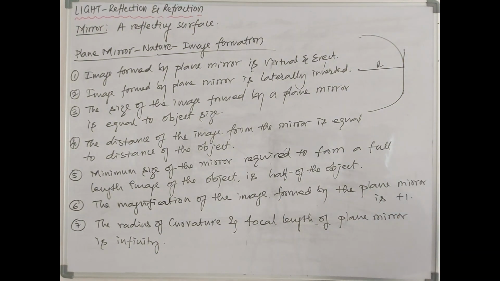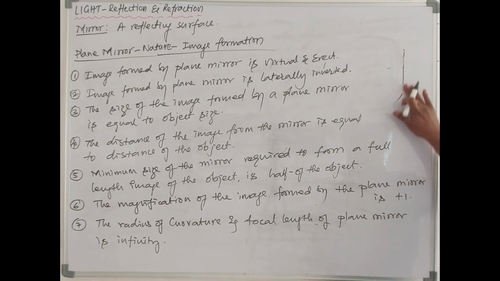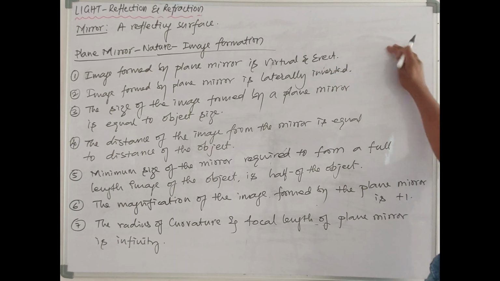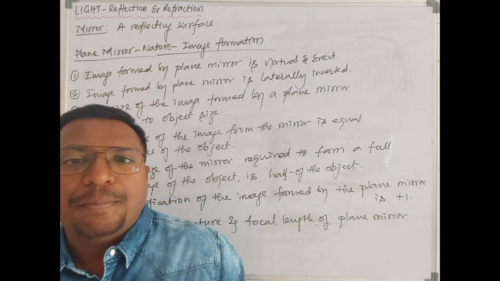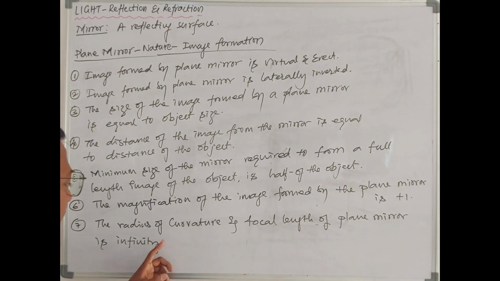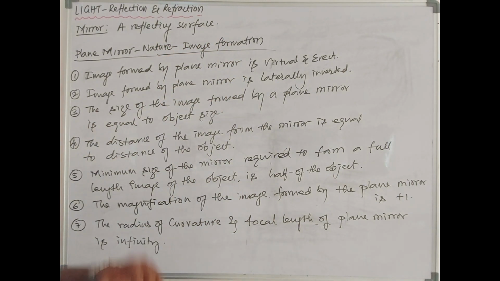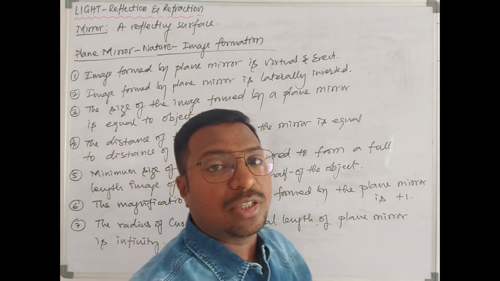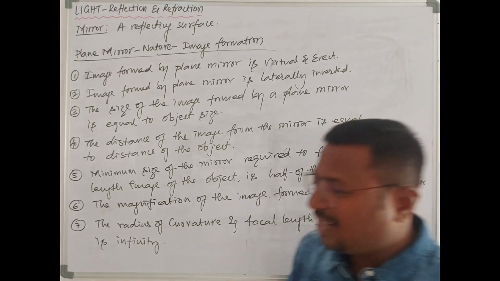We will discuss that in the next topic. This is a plane mirror, not forming any sphere, that's why the radius of curvature is not defined, so we consider it as infinity. Then focal length means the distance between the principal focus and the pole, which we learn in spherical mirrors. As the radius of curvature is infinity, the focal length is also infinity. So these are the important features of the image formed by the plane mirror. Most of the time in board exams, at least one question out of these 7 points is asked. Okay, so be careful. Fine. Let's see the next video.